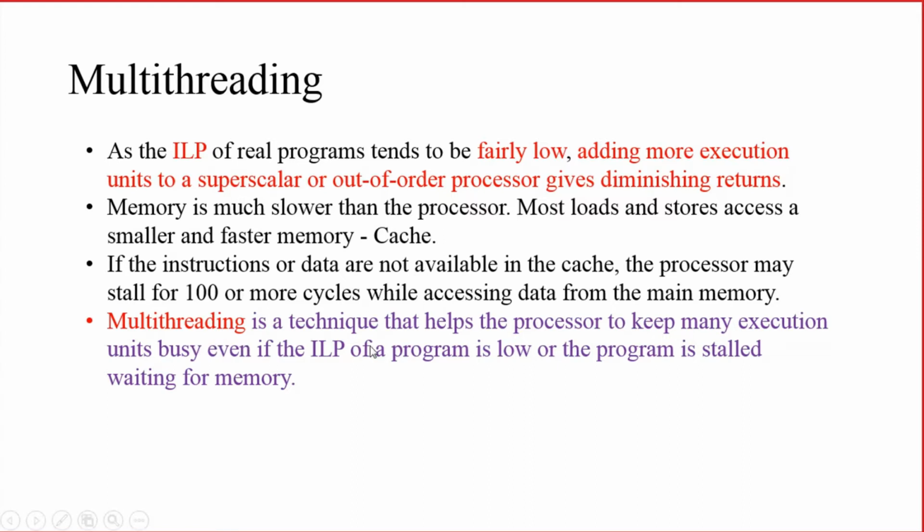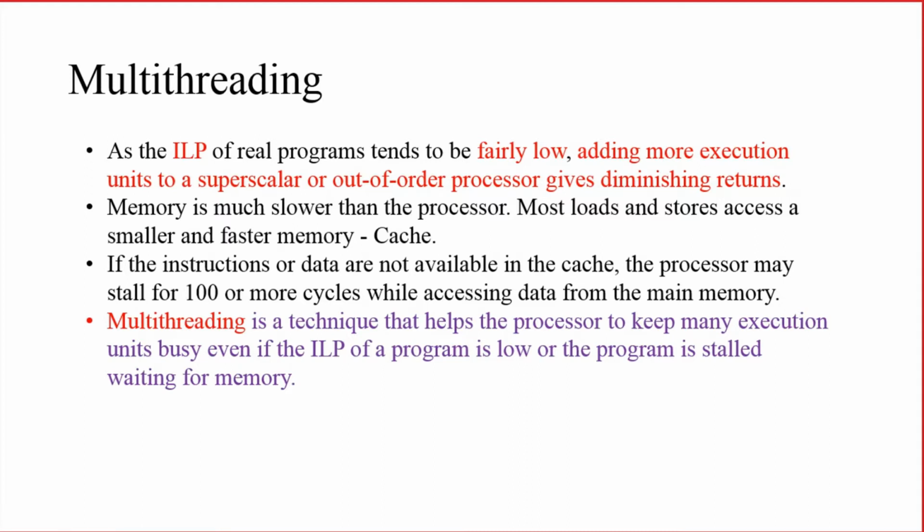So multi-threading is a technique which helps the processor to keep all or most of the units busy, because in the superscalar processor and out of order processor we have seen that there are many functional units or execution units, and few of the units will not be utilized always.